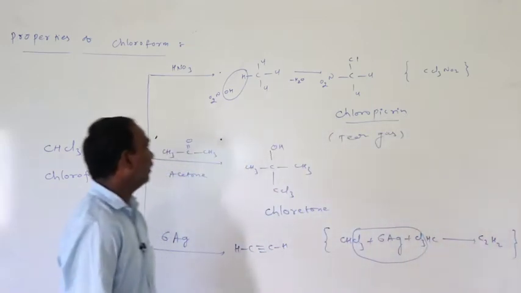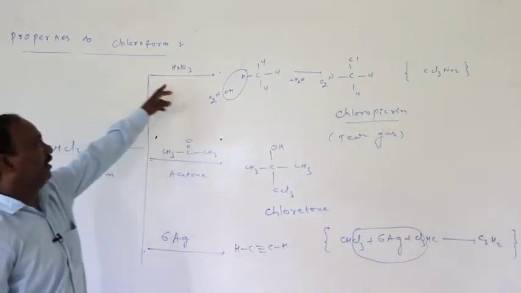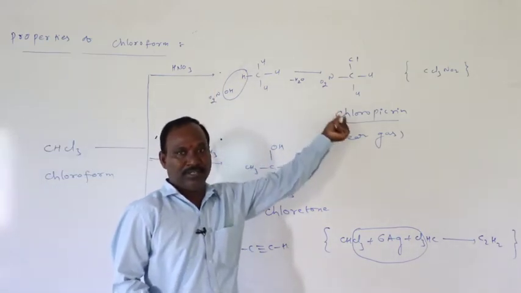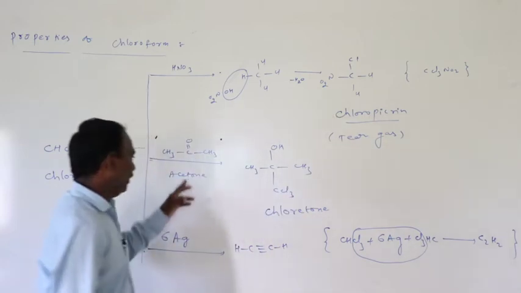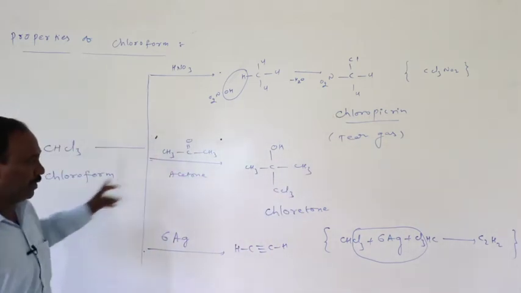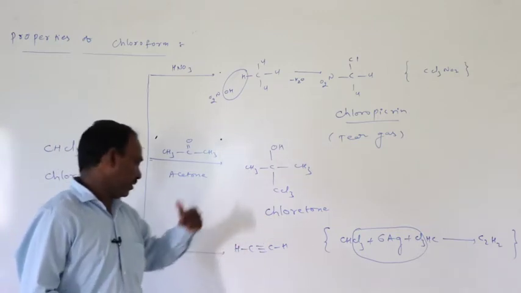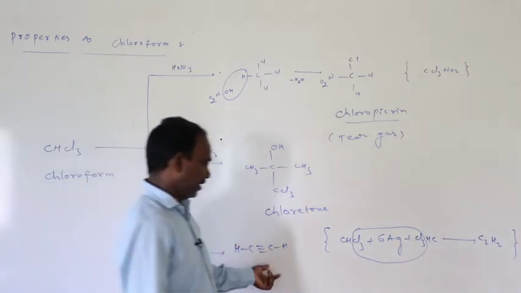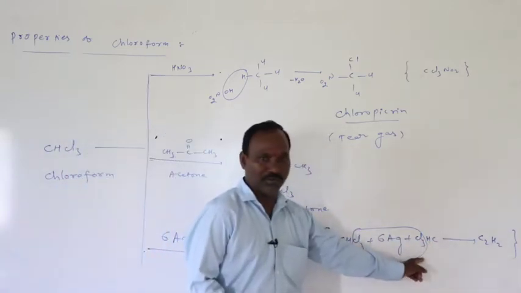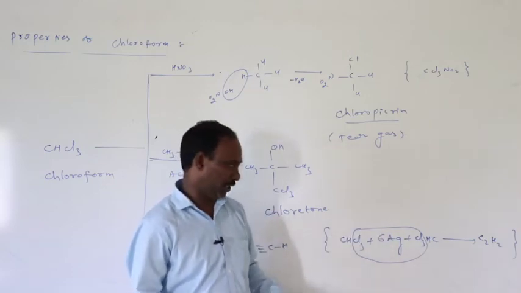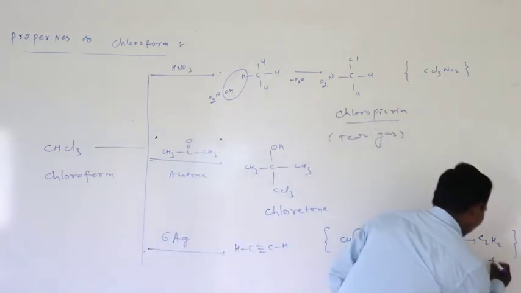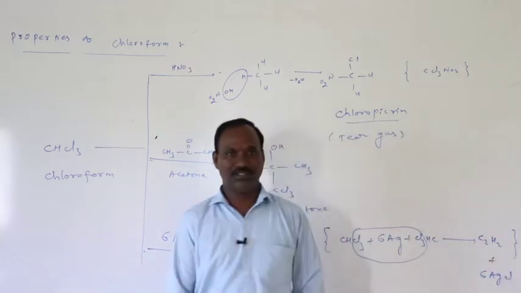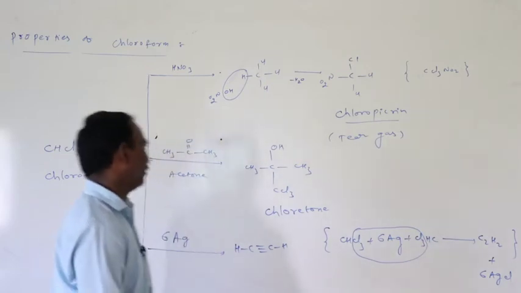Chloroform on treatment with nitric acid forms chloropicrin, used as a tear gas. Acetone with chloroform gives chloretone, and silver powder added to chloroform gives acetylene C2H2. 2 moles of chloroform with 6 moles of silver powder produce 6 moles of AgCl as byproduct, and the main product is acetylene, C2H2.